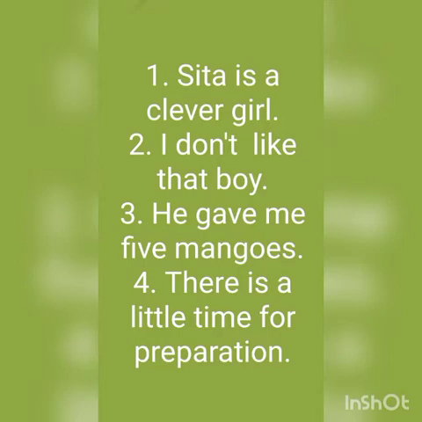Easily the answer will be clever. Second example is I don't like that boy. Which boy? The answer will be that boy. So the word that describes the boy. That is why that is an adjective. In the first statement, clever is an adjective, just because the word clever describes more about Sita or the girl.